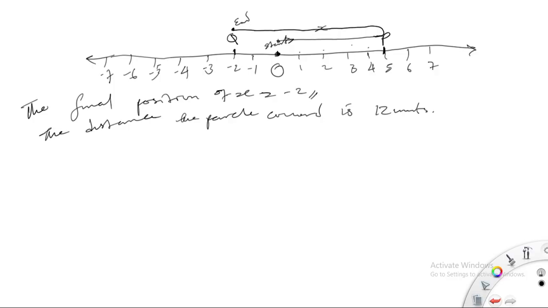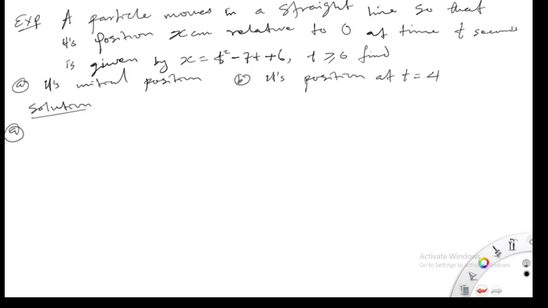Let's now pick an example and dive into it. The question says a particle moves in a straight line so that its position x centimeter relative to O at time t second is given by x is equal to t square minus 7t plus 6, for t greater than or equal to 0.